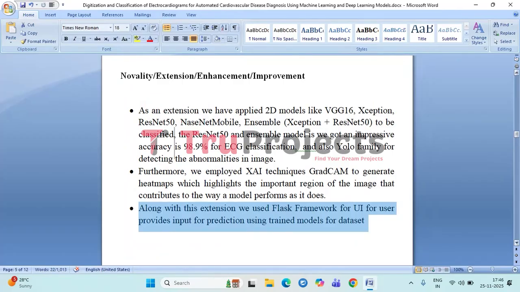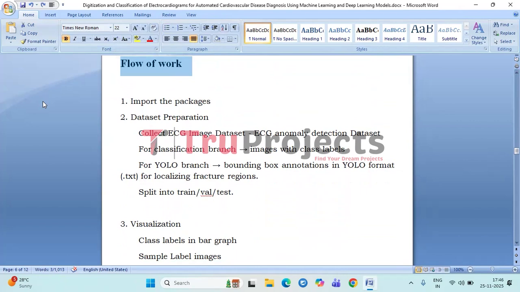for real-world usage. Coming to the flow of the work, firstly, we need to import the packages. The first module involves importing all the necessary libraries and packages required for the project. This includes tools for image processing such as OpenCV and Pillow, machine learning libraries like scikit-learn, deep learning frameworks such as TensorFlow Keras and PyTorch, and visualization libraries like Matplotlib and Seaborn.